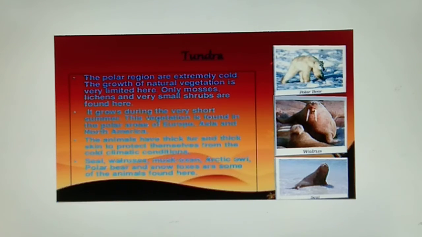So students, this is a basic introduction to the thorny bushes. In the end I want to say that you should read this chapter carefully from the book. If you have any doubt, you can ask me.